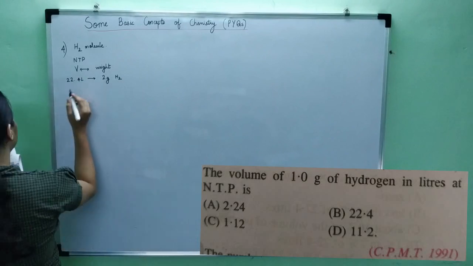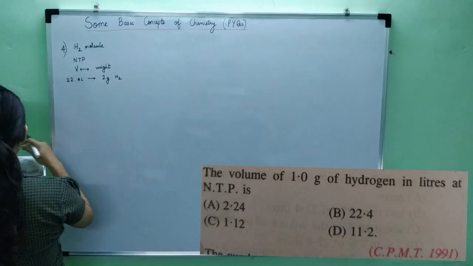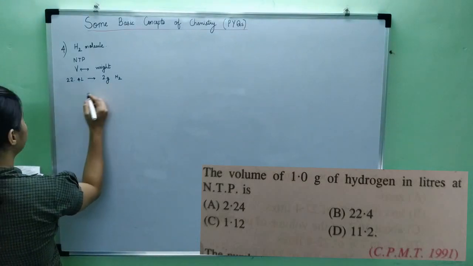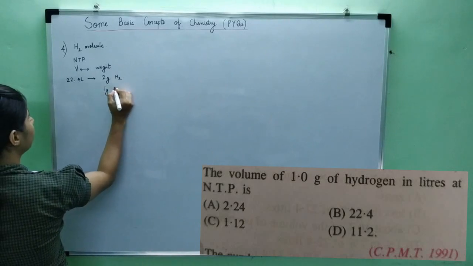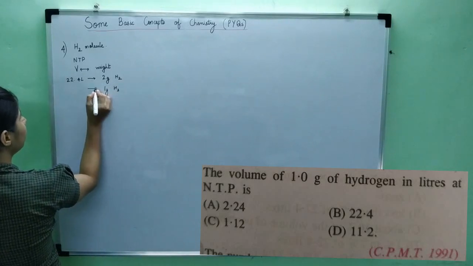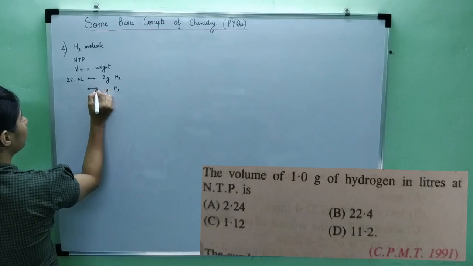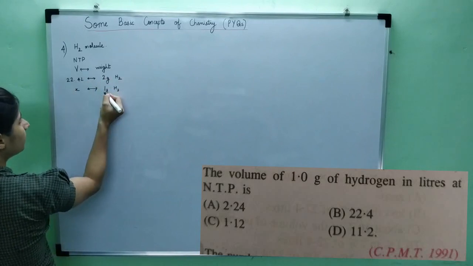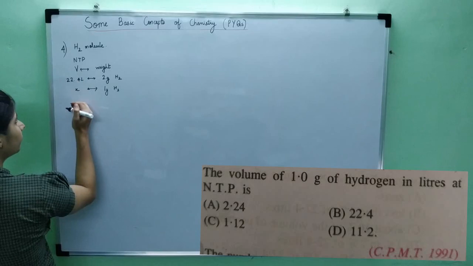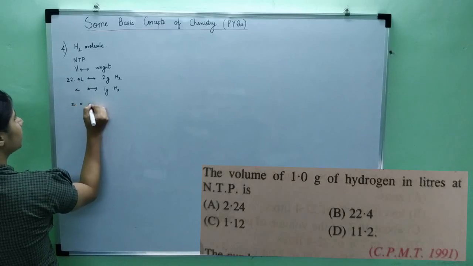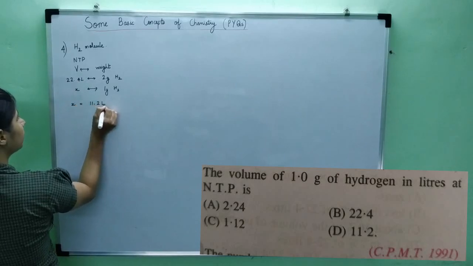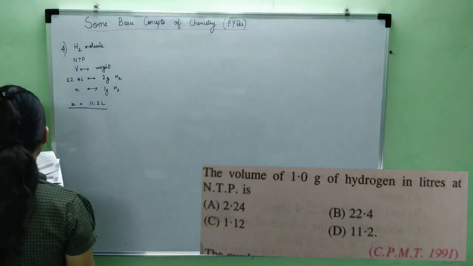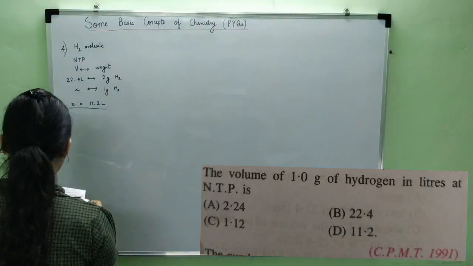If 22.4 liters occupy 2 grams of hydrogen, how much would 1 gram of hydrogen occupy? Say X volume. If the weight is reducing by half, the volume will also reduce by half. So X will be 11.2 liters. So the answer is D.